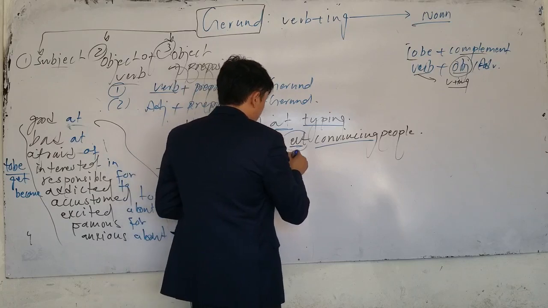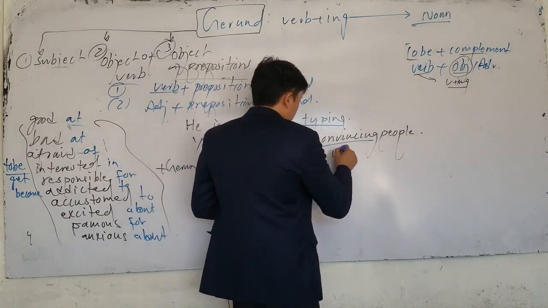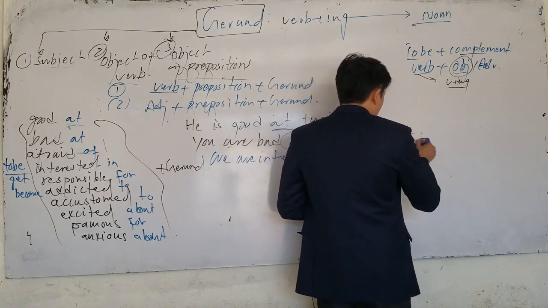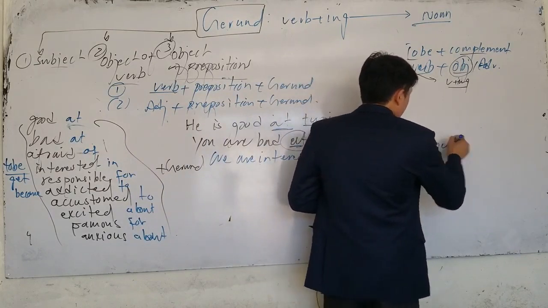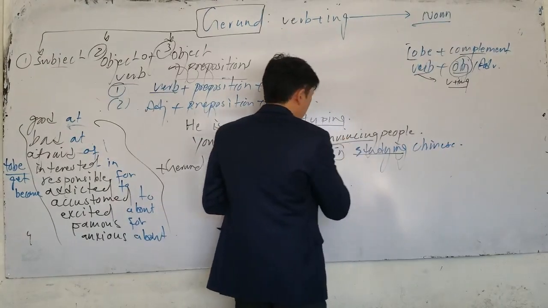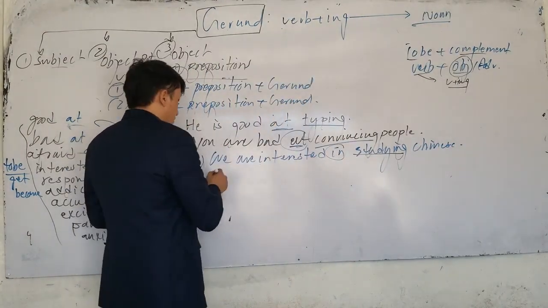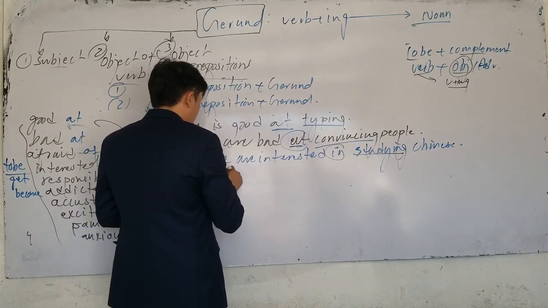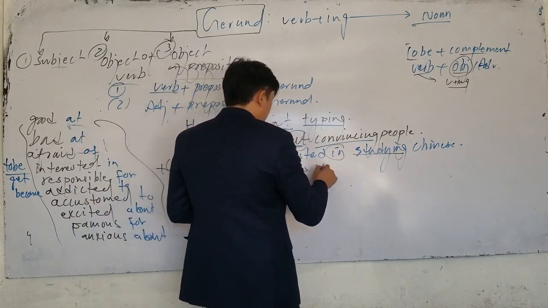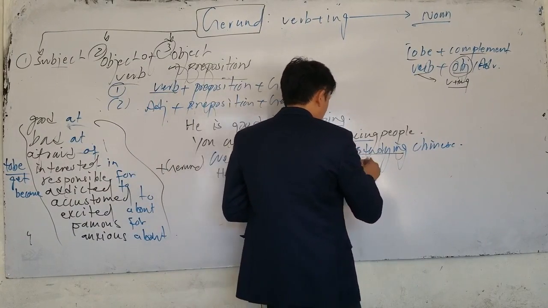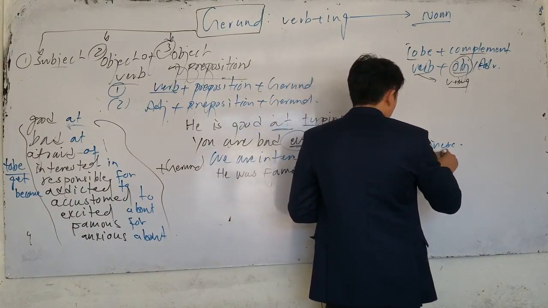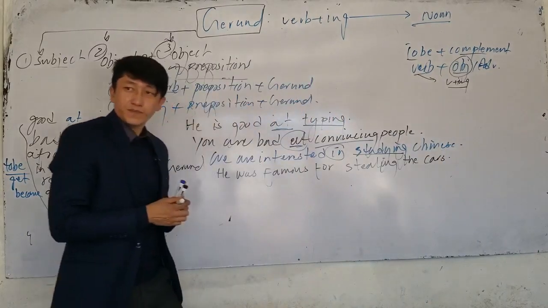Or the next one, we are interested. What are we interested in? After interested, what do we use? We are interested in studying Chinese. Which one is gerund here? Studying is gerund, and then in is what? Preposition. Or for example, he was famous for what? He was famous for stealing, for example, the cars. Which one is gerund? Stealing.